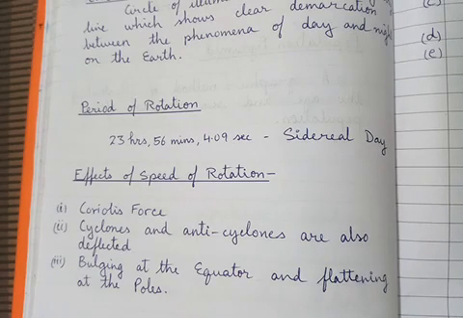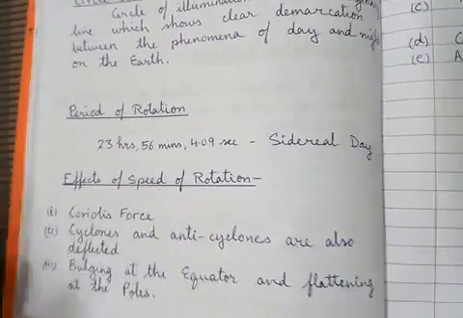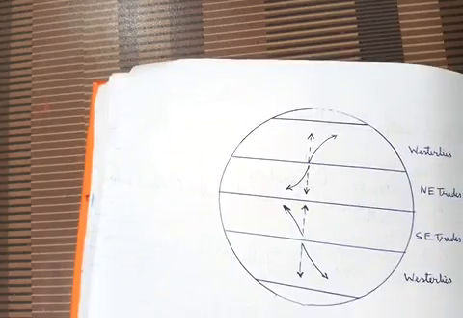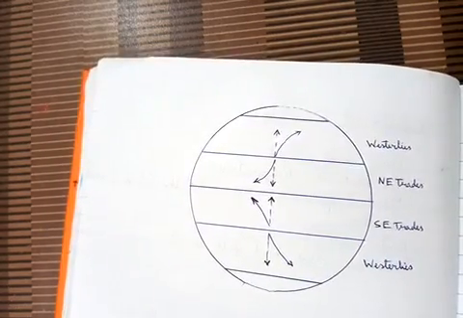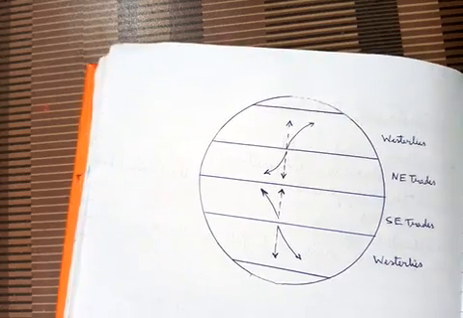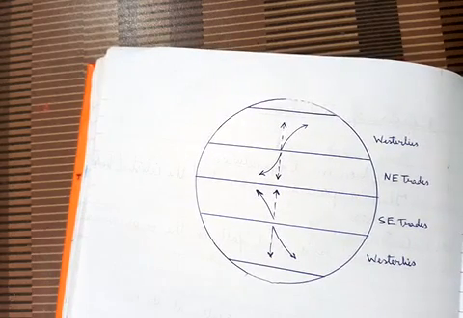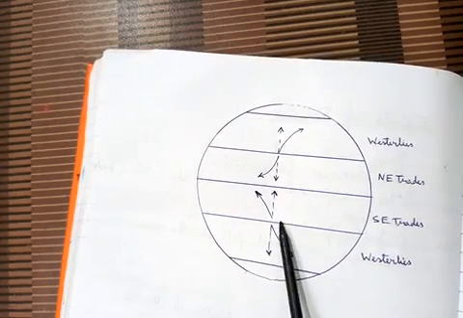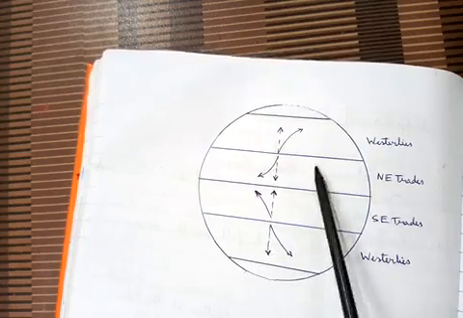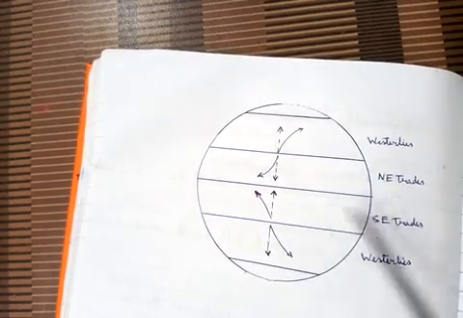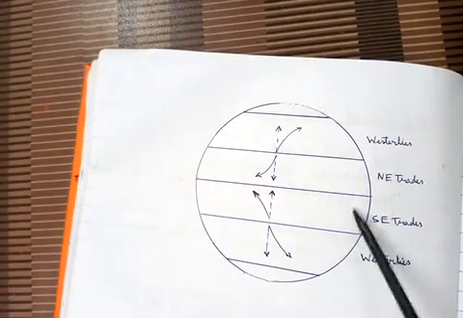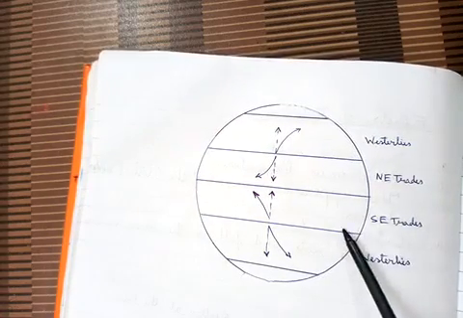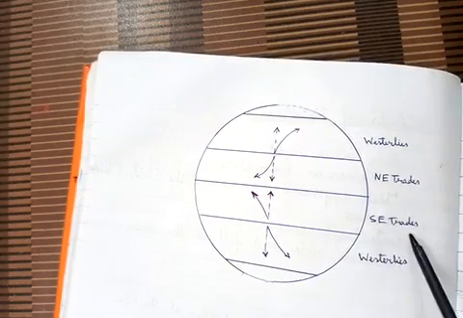Now let me show you one figure, and with the help of this figure I will explain how this Coriolis effect acts. So look here, this is the figure. This is the earth and these are the different zones. This is the zone of northeast trade winds, and in the southern hemisphere this shows the zone of southeast trades.